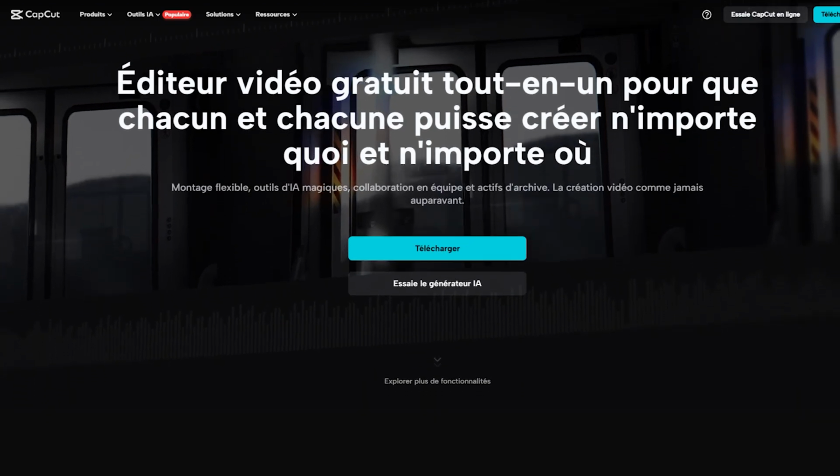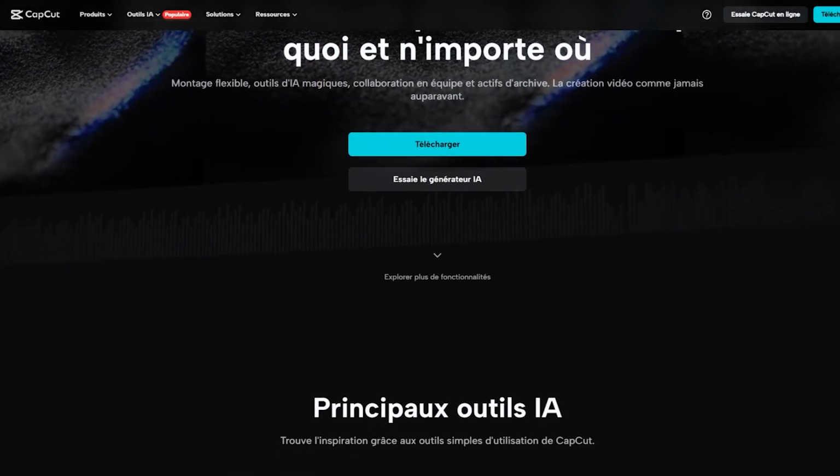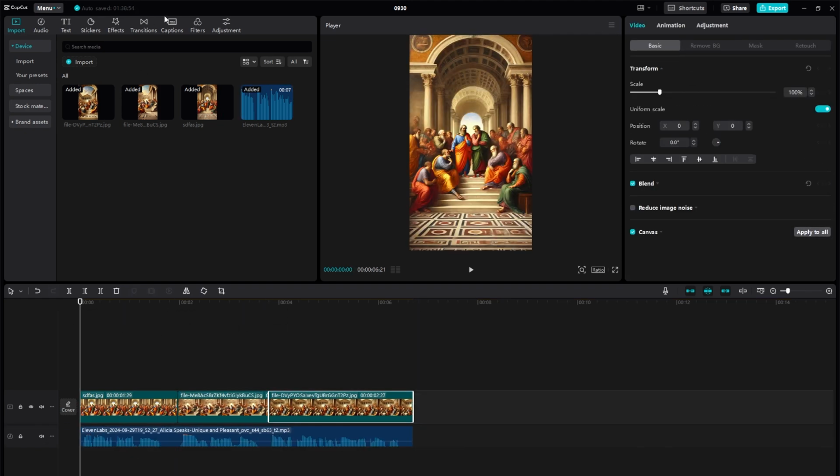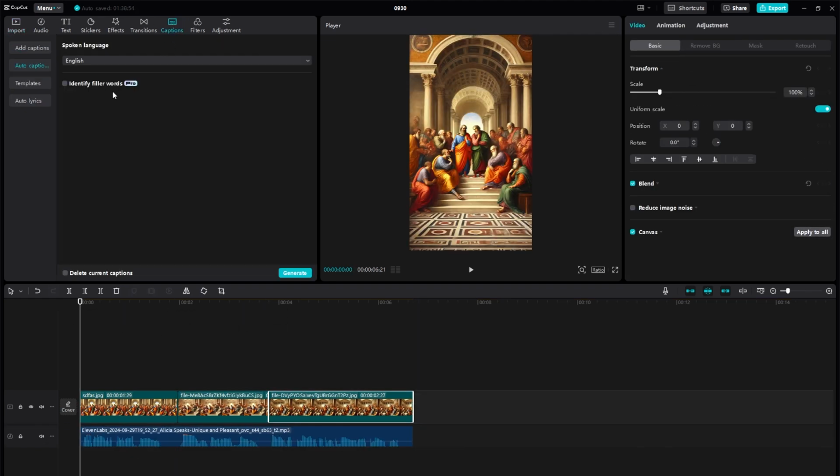Today, we'll use CapCut, which offers a free and user-friendly version. Drag your images into the timeline, sync them with the audio, and finally, create auto captions by clicking here.